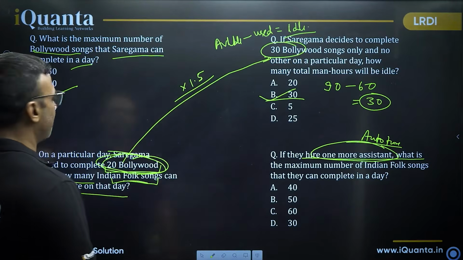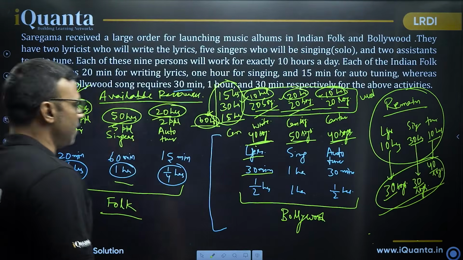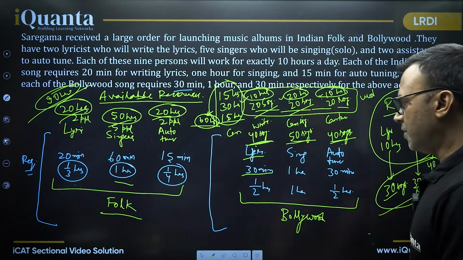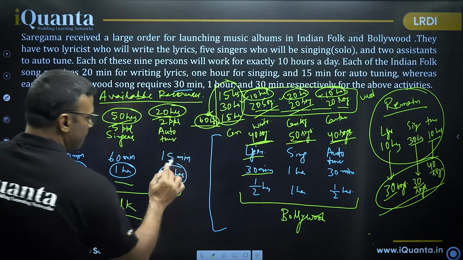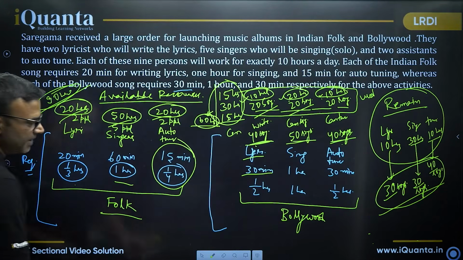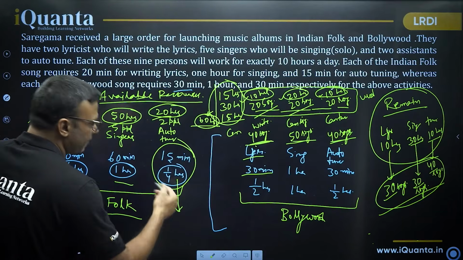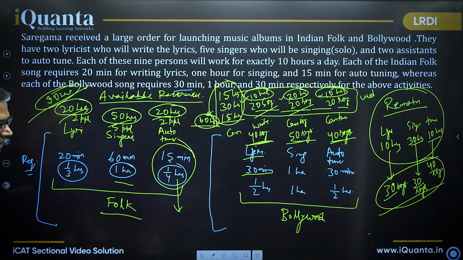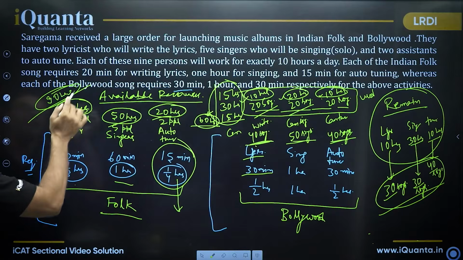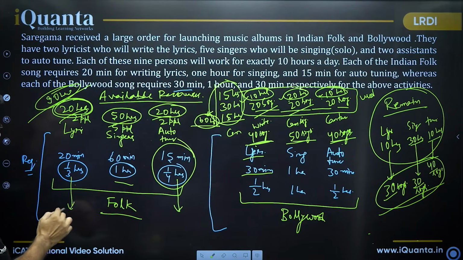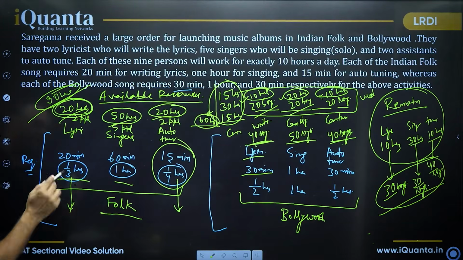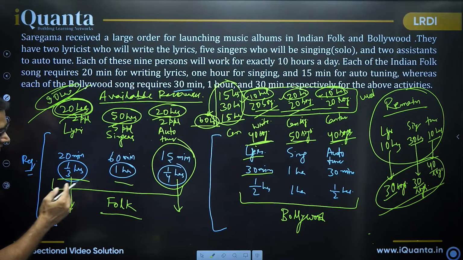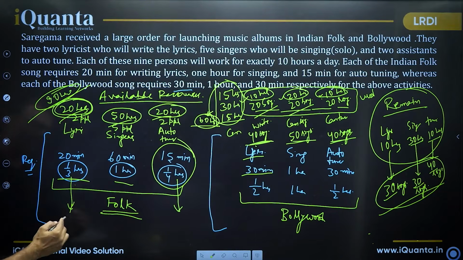You see, for folk songs, the time required for auto-tune is already very less. So it will always happen that the resources of auto-tuning are more available as compared to lyrics writing and singing. Okay? So even if I take, for example, 20 hours available, how many folk songs can be written? Let's do that. I need 1/3 hours. So in 1 hour, I can write lyrics of 3 folk songs. So in 20 hours, I can write 20 into 3, 60 songs.